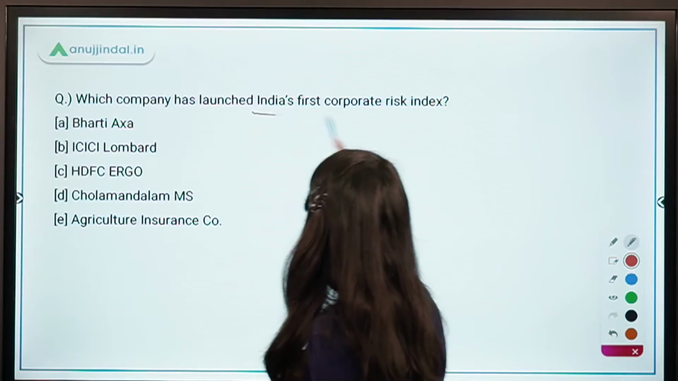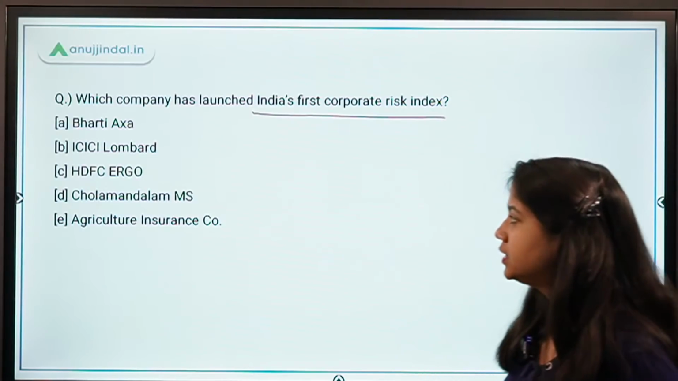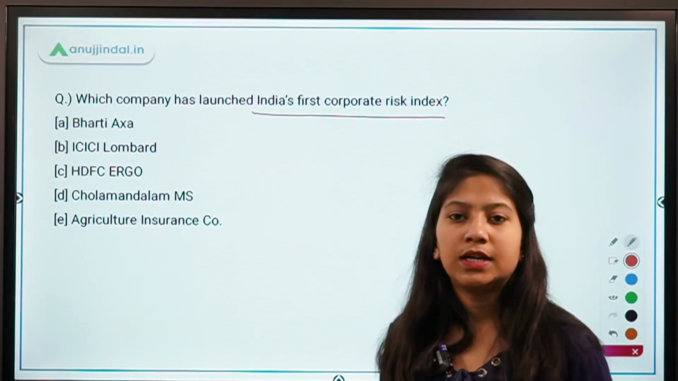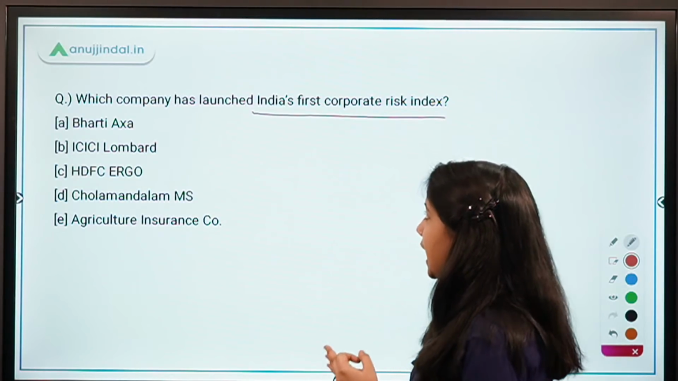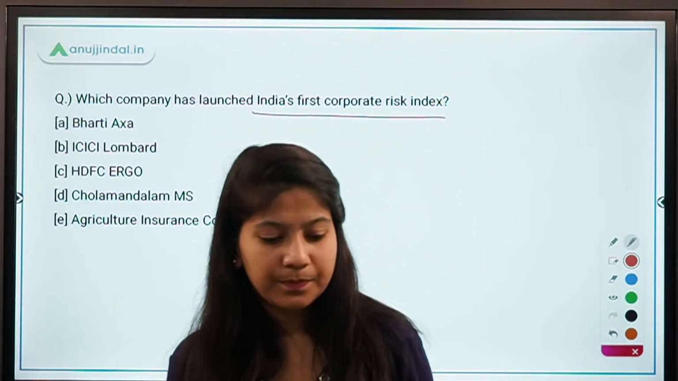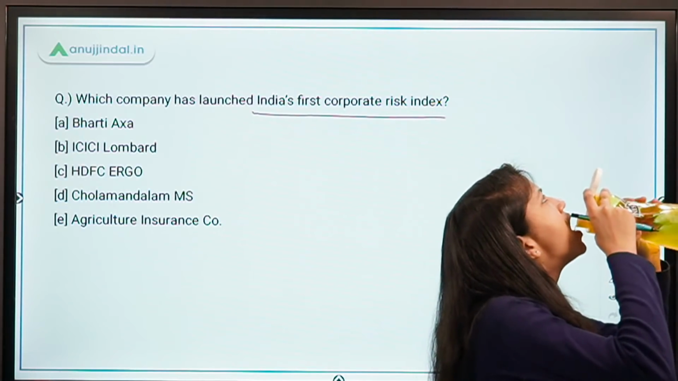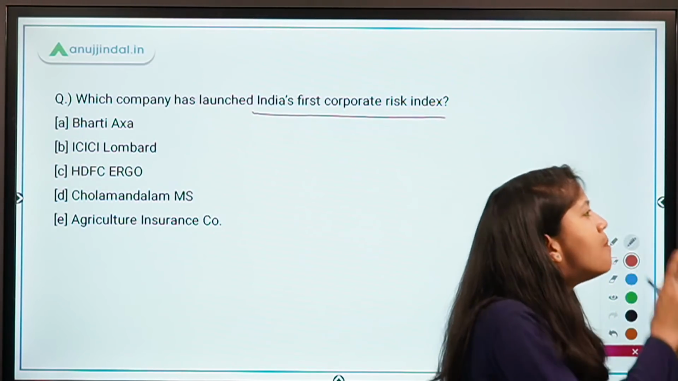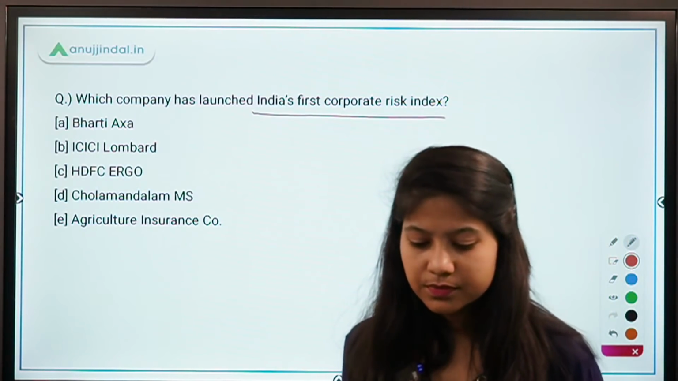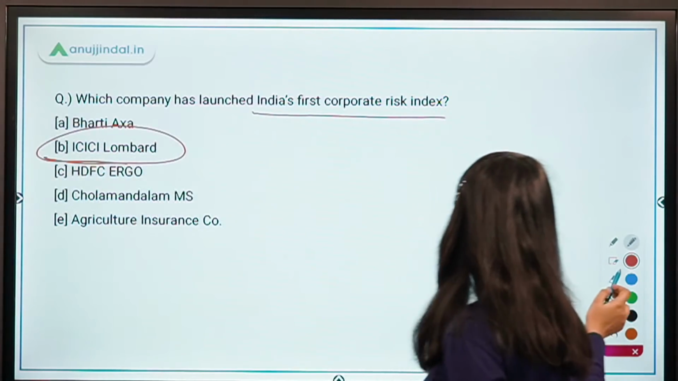Which company has launched India's first corporate risk index? Bharti AXA, ICICI Lombard, HDFC Ergo, Cholamandalam MS, Agricultural Insurance Company. Which company has launched this India's first corporate risk index? Good. It's option B, ICICI Lombard.